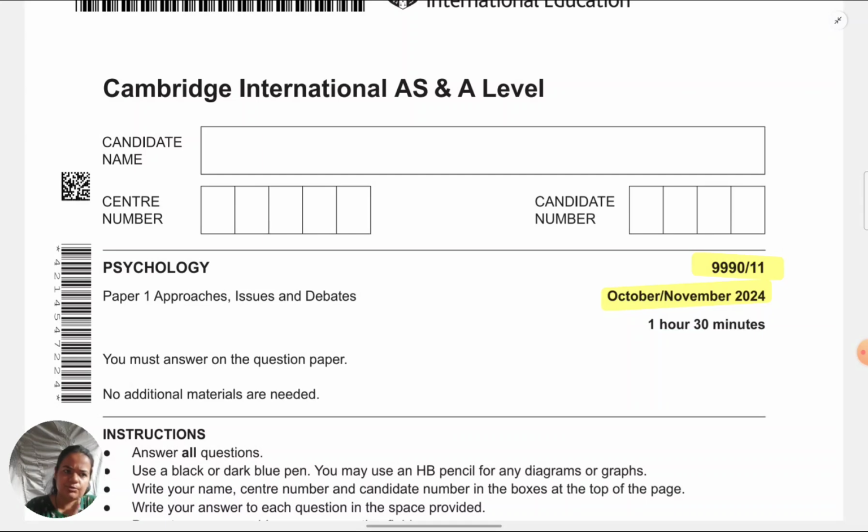So what you can do is, in this video, you can keep it on, keep the paper in front of you, the October November paper, write your answer, then look at the video, see whether your answers are meeting the requirements which I'm discussing or not. So keep on writing answers, pausing the video, resuming it, do some active practice to make sure you're also able to write the answers in a way that can get you full marks.